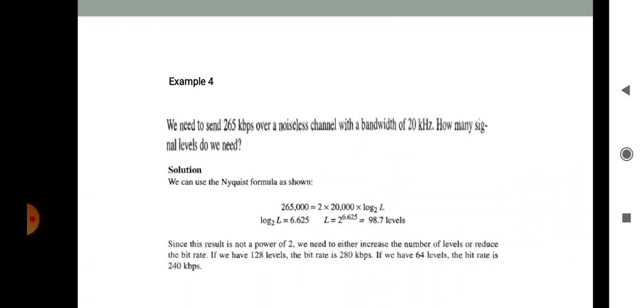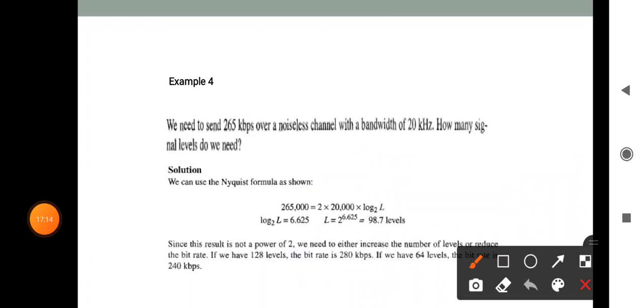Then another example: we need to send 265 kbps over a noiseless channel with a bandwidth of 20 kilohertz. How many signal levels do we need?